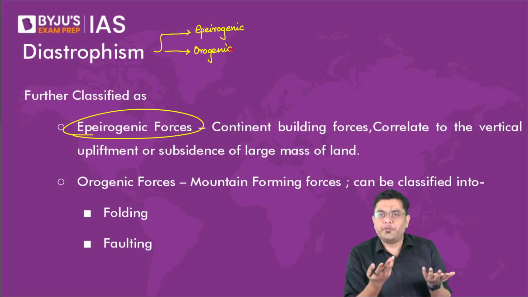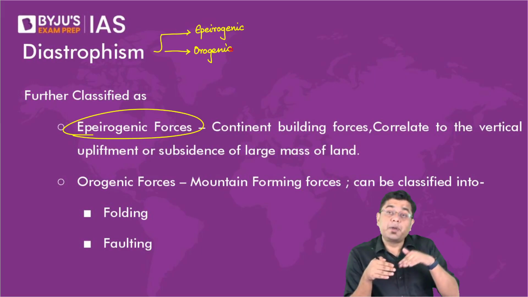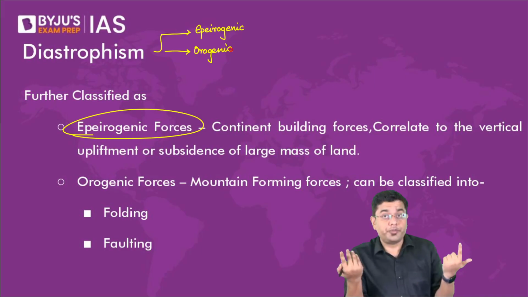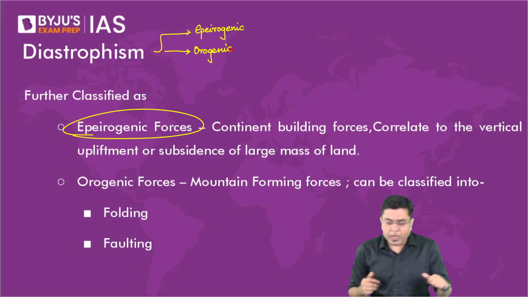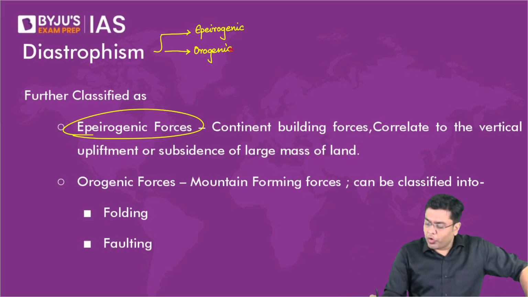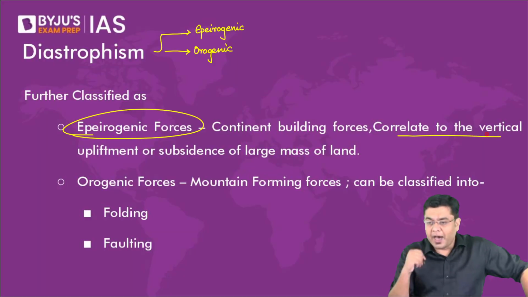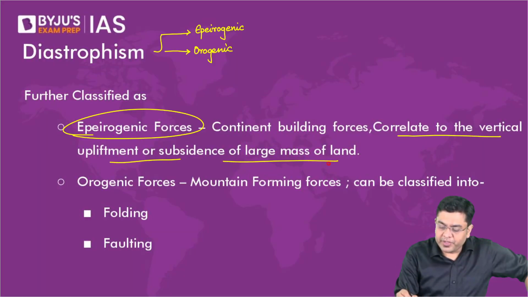So orogenic forces are those horizontal forces which end up creating folds and faults. Okay, so when we talk about epeirogenic, they correlate to the vertical upliftment or subsidence of a large mass of land.